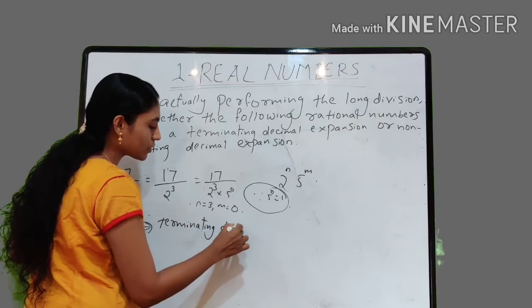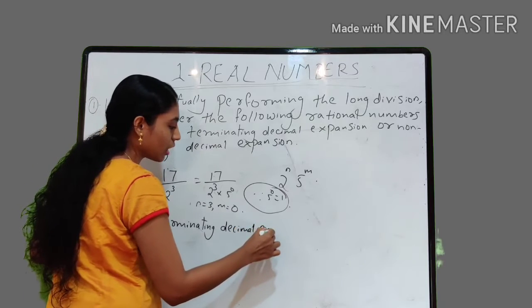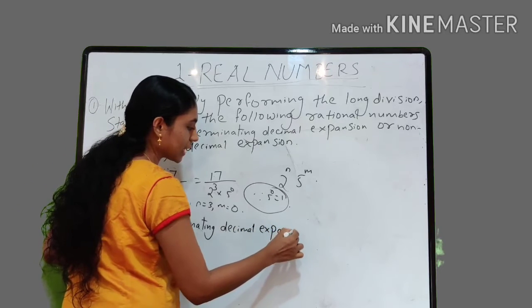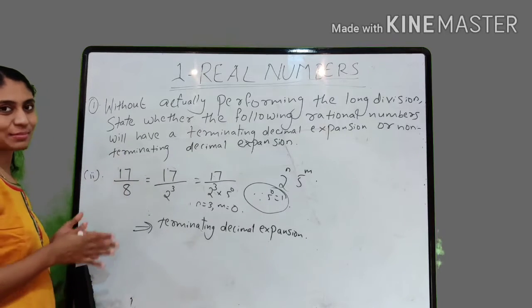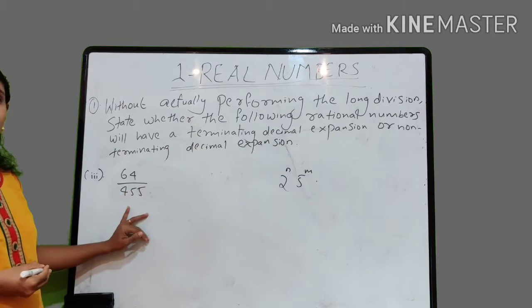So understood how to do this kind of questions. So this rational number is having a terminating decimal expansion. What about the third one?